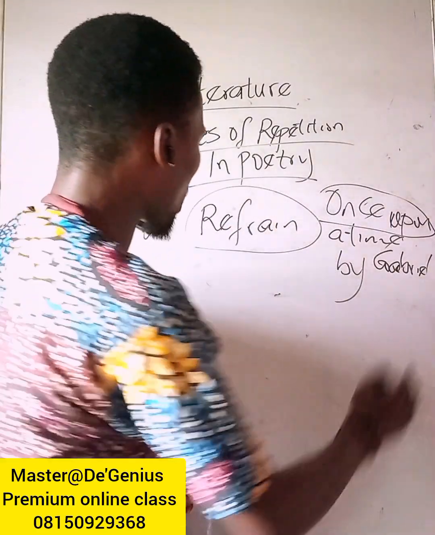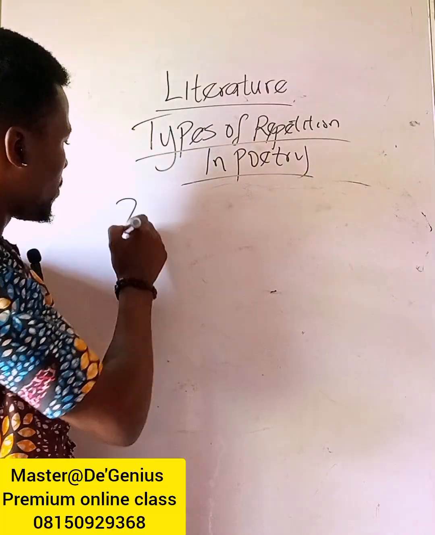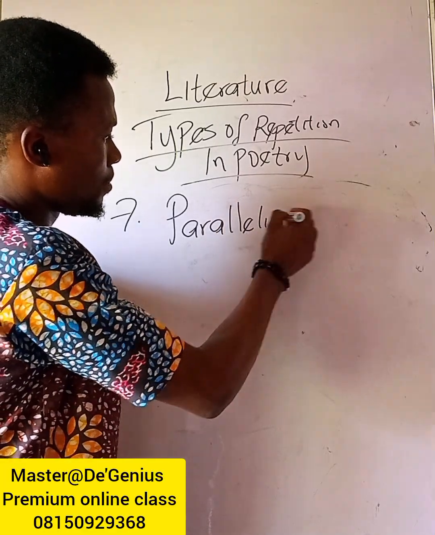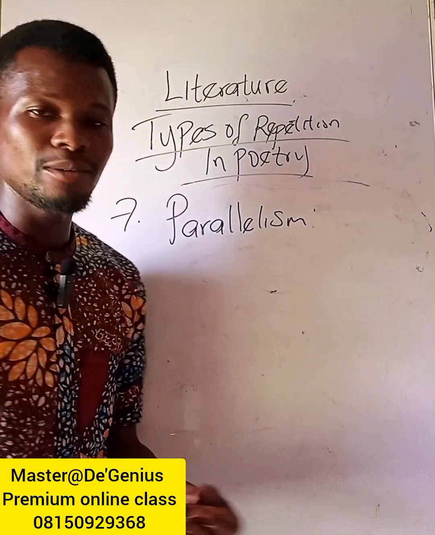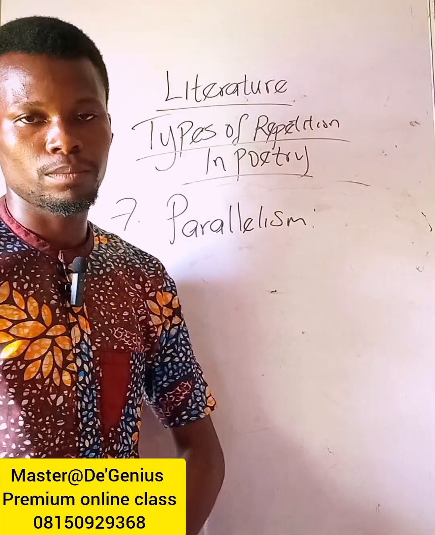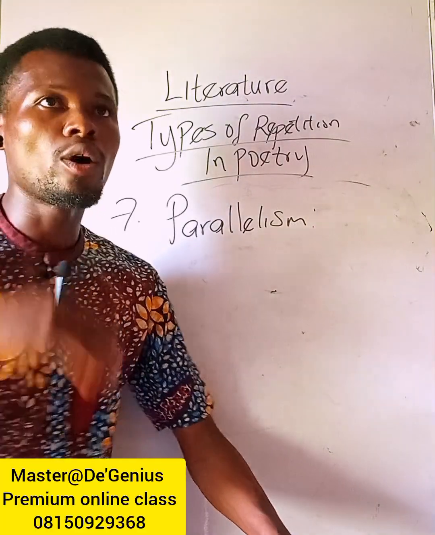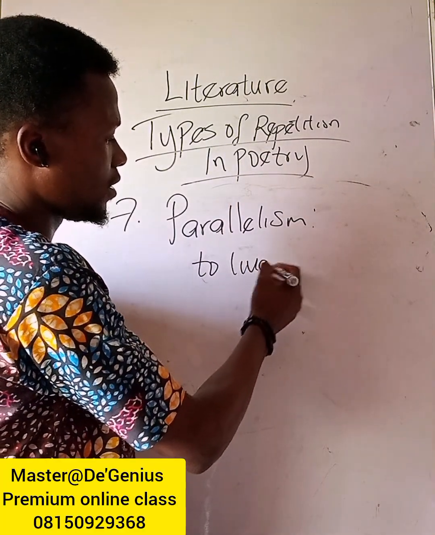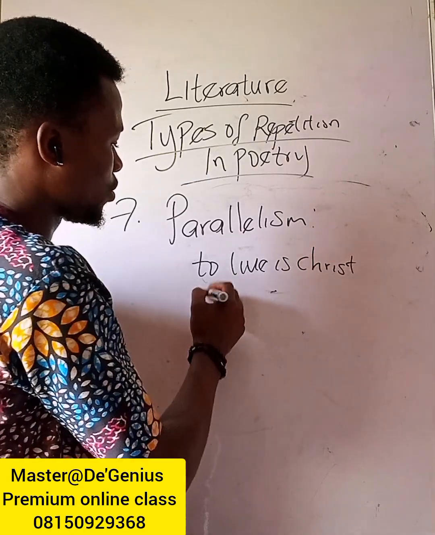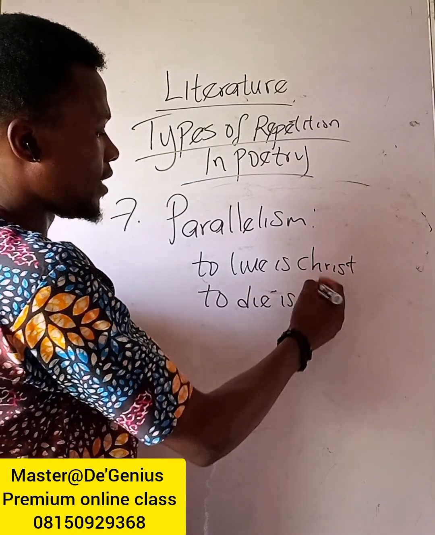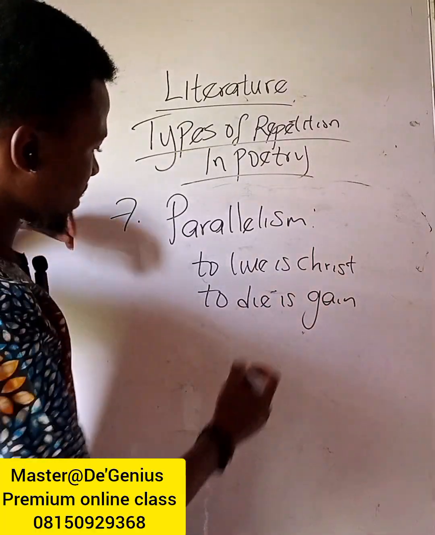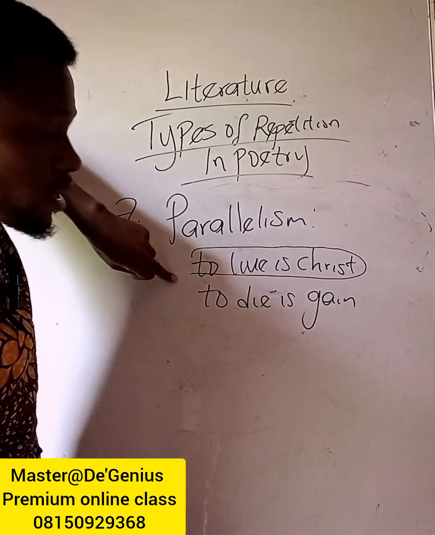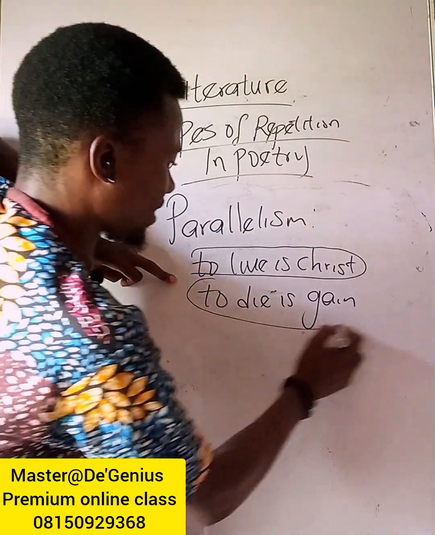And we also have parallelism. That's the last one for today. Parallelism is repetition of grammatical structure. For example, you have something like: to live is Christ, to die is gain. Now you will realize that the structure of this first clause is the same as this.